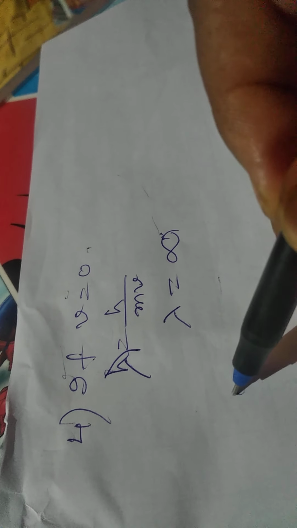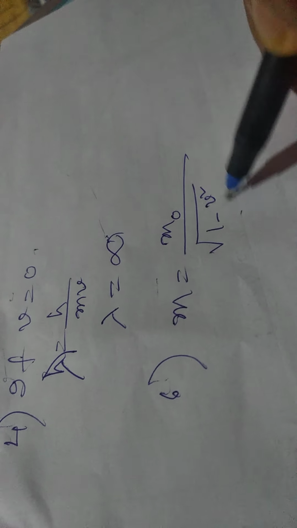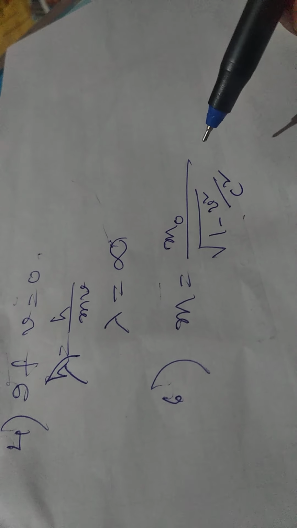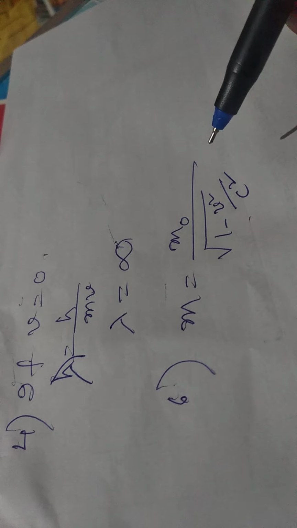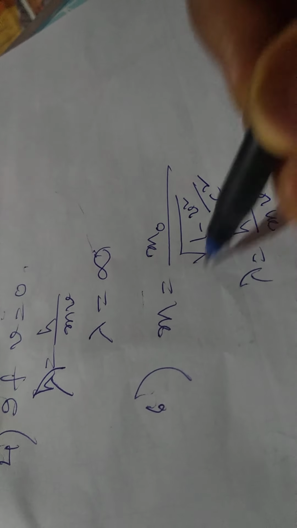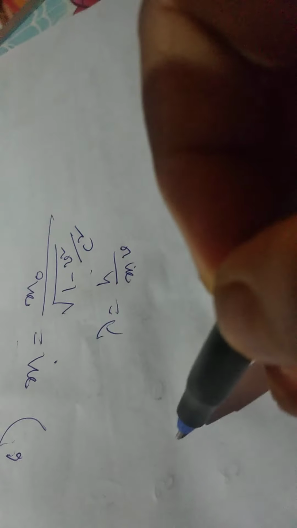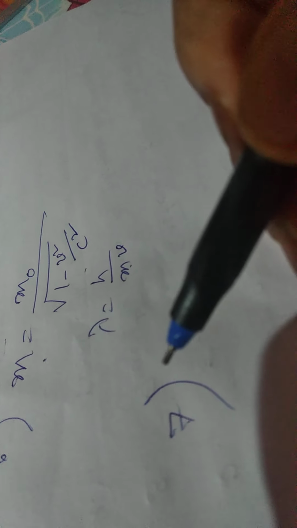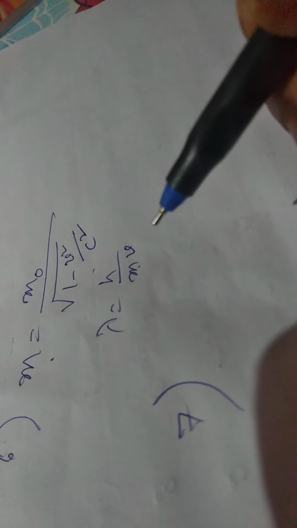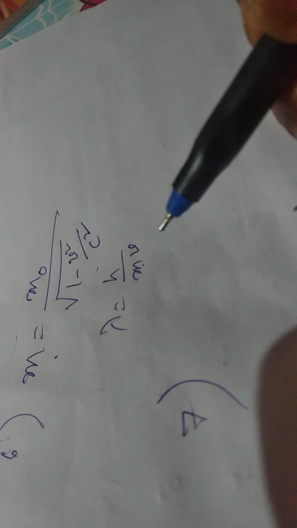And then, if the material particle is moving with a speed which can be compared to the speed of light, then the mass of the particle will be the relativistic mass, m naught by root over 1 minus v square by c square. You will get this in higher studies. Then de Broglie's wavelength is lambda equal to h by mv, so this m can be substituted by the relativistic mass. The seventh conclusion is that macroscopic objects like ball, stone, vehicle, etc. do not show wave-like properties.